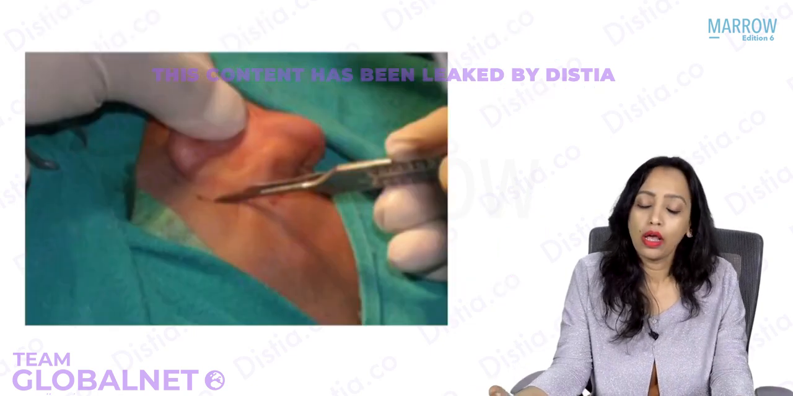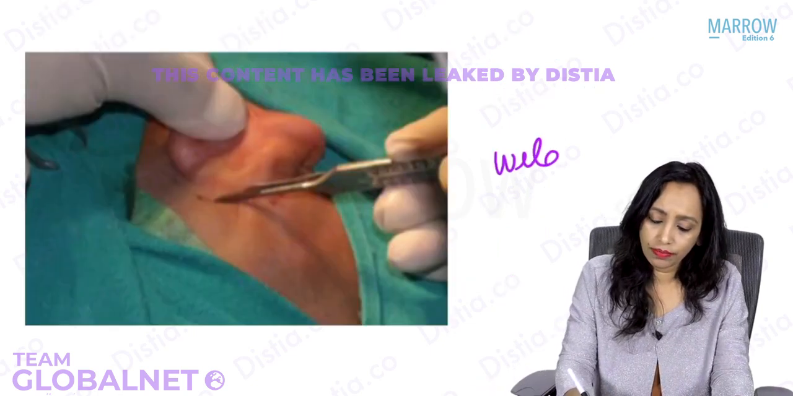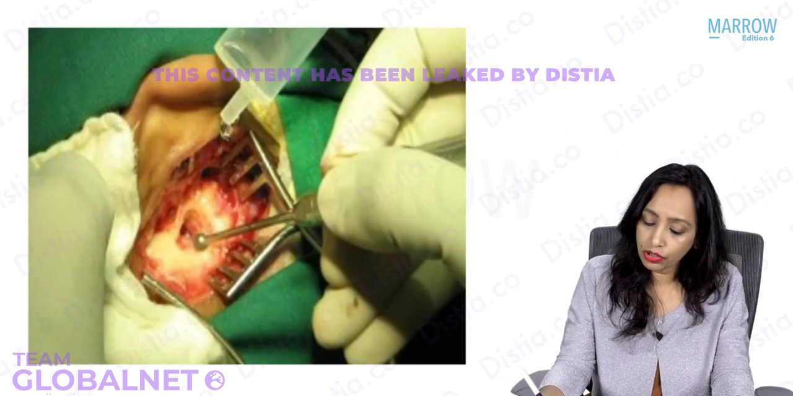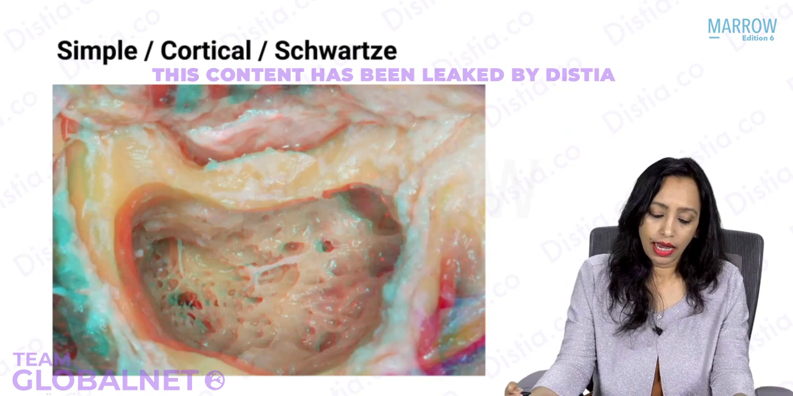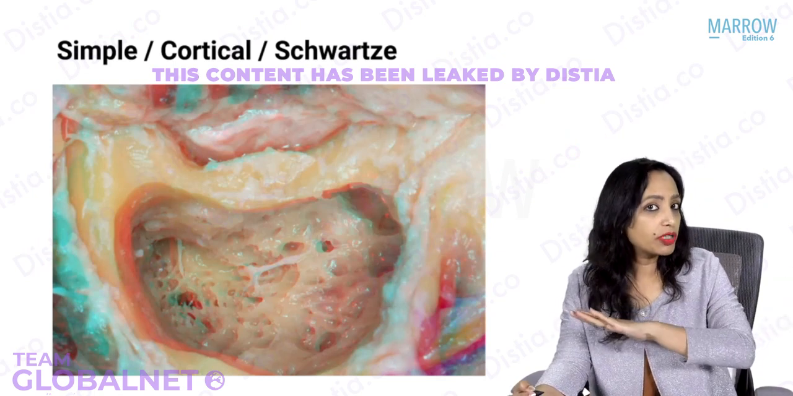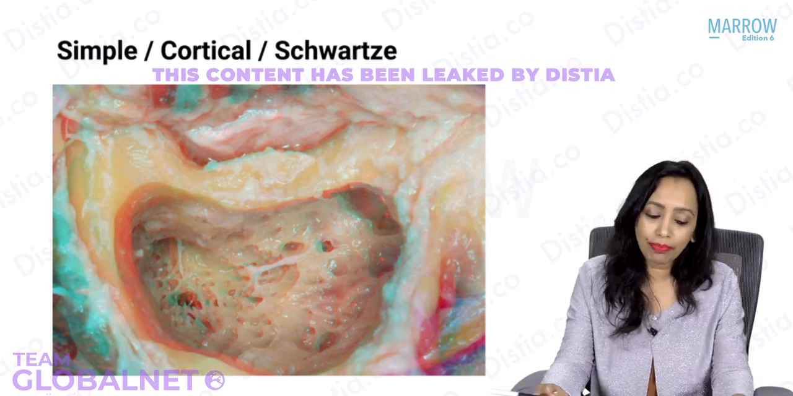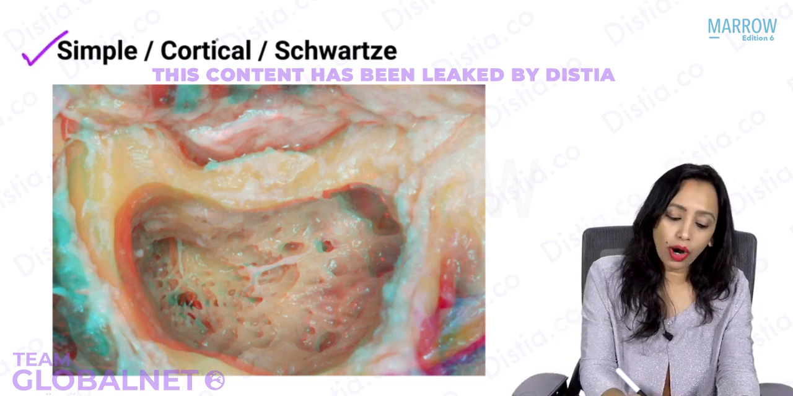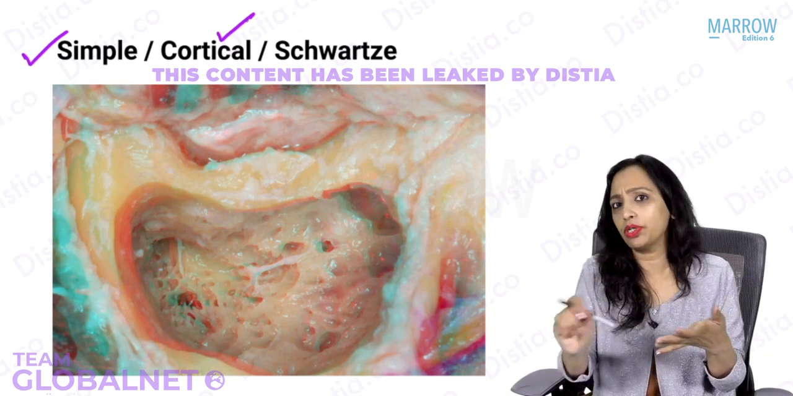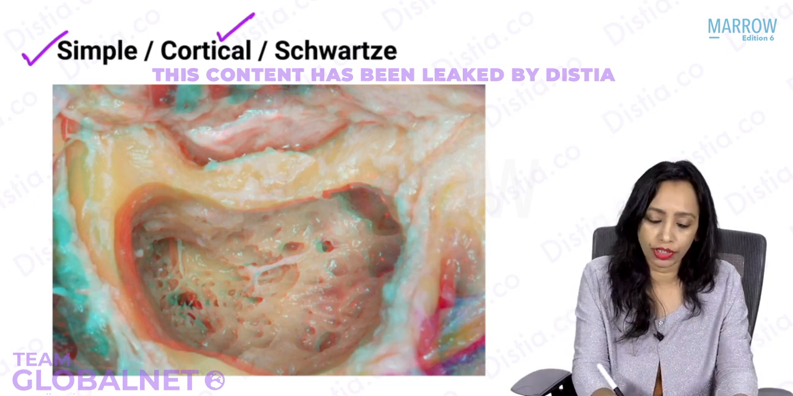So what do we do here? Let's see. We give the Wild's incision. We drill the mastoid. And we open all the mastoid air cells till we have removed pus from everywhere. This is what is known as simple mastoidectomy, also known as cortical mastoidectomy. All you're doing is just opening the cortex, simply drilling, or also known as Schwartz operation.